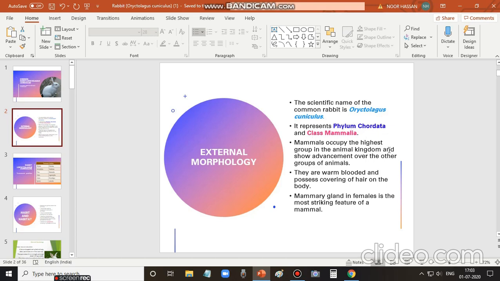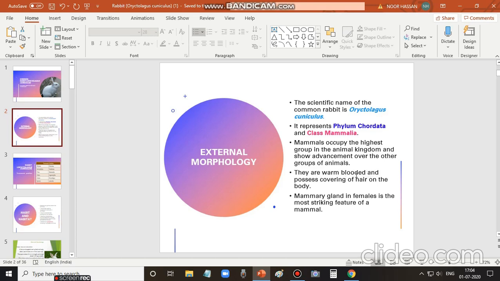Mammals occupy the highest group in the animal kingdom and show advancement over the other groups of animals. Show advancement means they have well developed organs and organ systems, and even their intelligence is high compared to other groups of animals. Because of this reason, mammals occupy the highest group in the animal kingdom, and they are warm blooded.